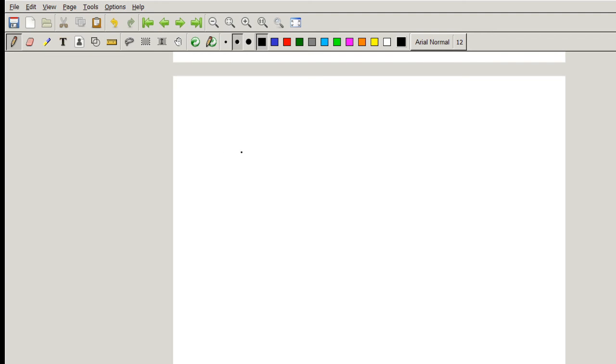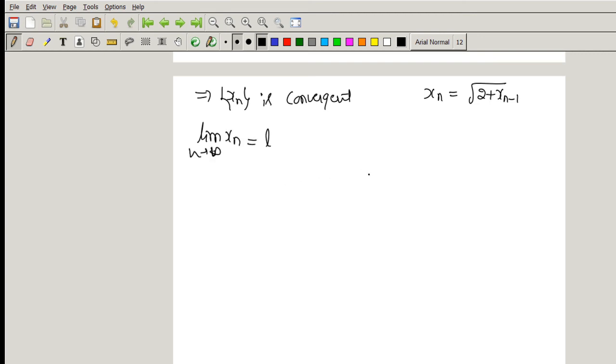So we have proved the sequence xn is convergent. Given sequence whose nth term is xn is equal to root of 2 plus xn minus 1. If a sequence is convergent, then the limit of xn as n tends to infinity is equal to some finite value L. And if the sequence is convergent, then the limit of xn is always some finite quantity.